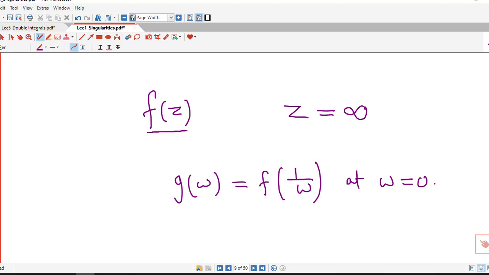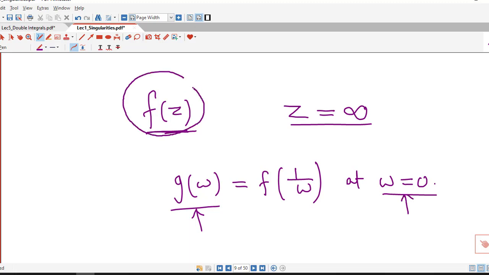Function f of z is analytic at z equal to infinity if function g is analytic at w equal to 0. Function f has a zero of order n at infinity if function g has a zero of order n at w equal to 0.